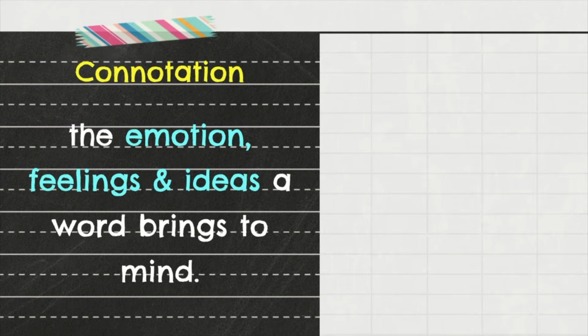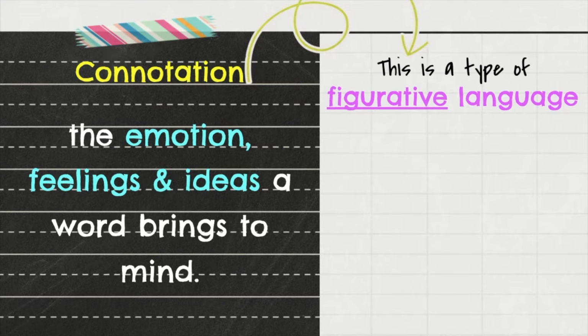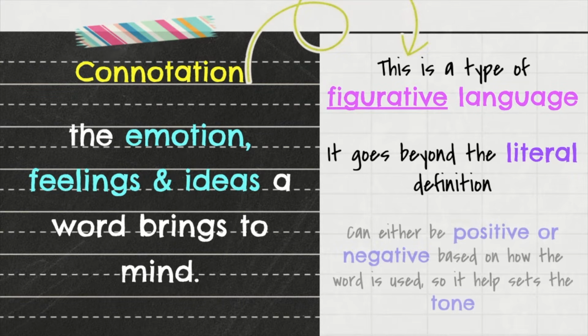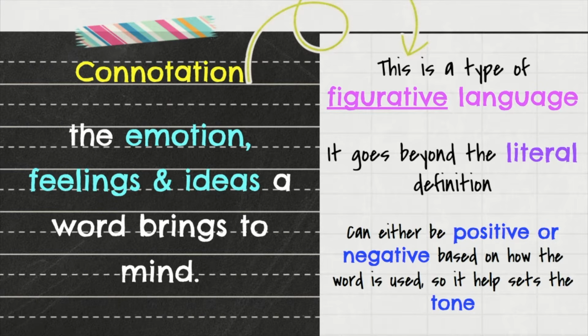On the other hand, connotation. Connotation is the emotion and feelings and ideas a word brings to mind. So this is a type of figurative language, so it goes beyond the literal definition. So it could either be positive or negative based on how the word is used. So it helps set the tone, which is another great language arts word.